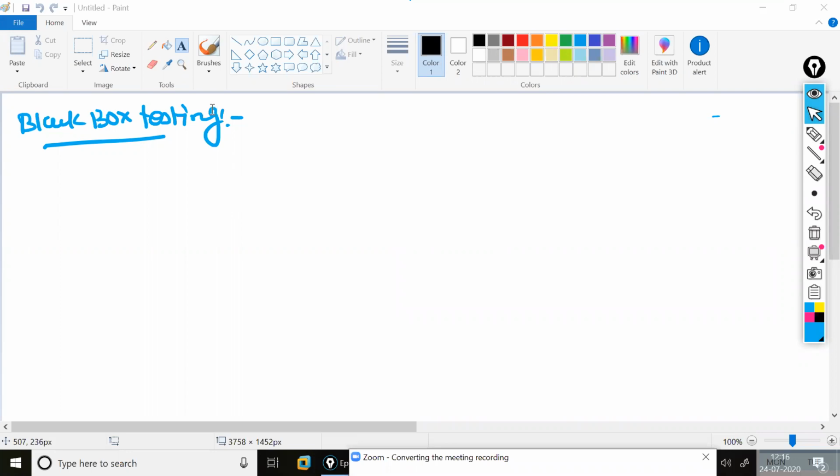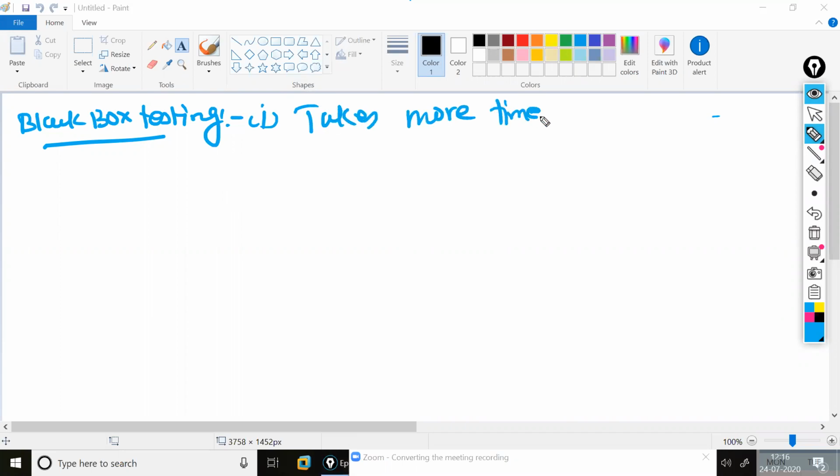See here, we are discussing black box testing. Inside black box testing, what is it telling you? The last point is telling you that it takes more time and is much more expensive. This is my black box.